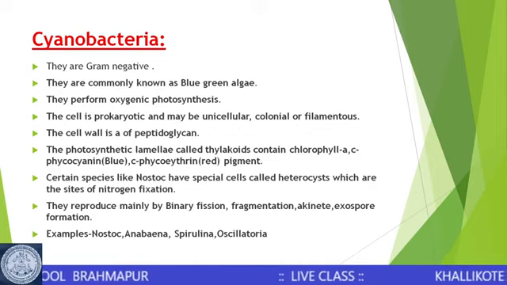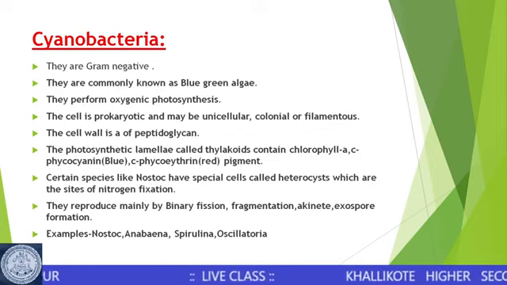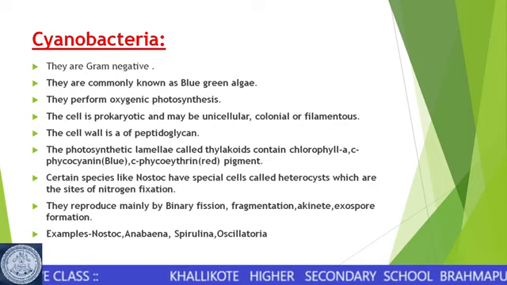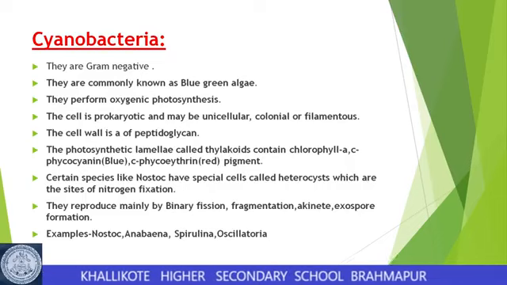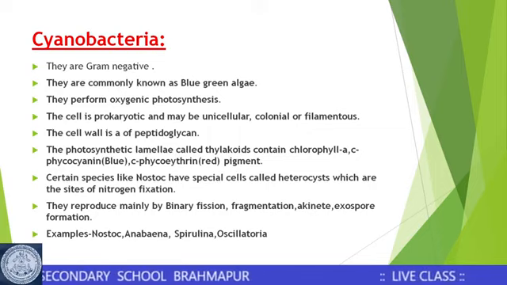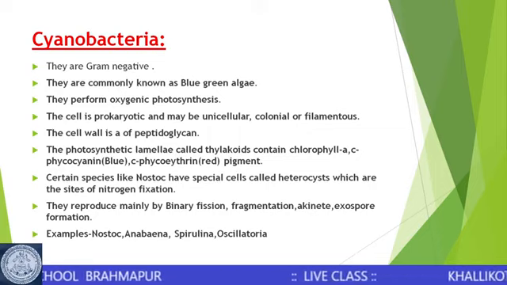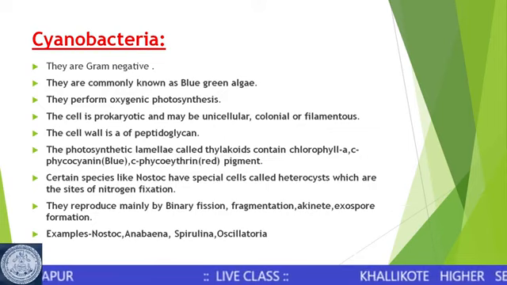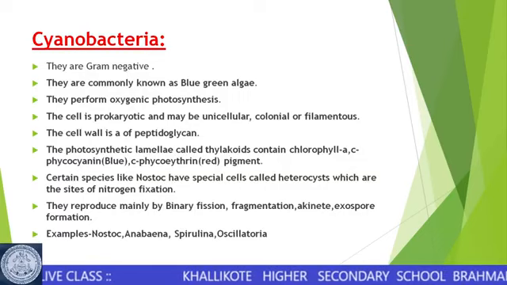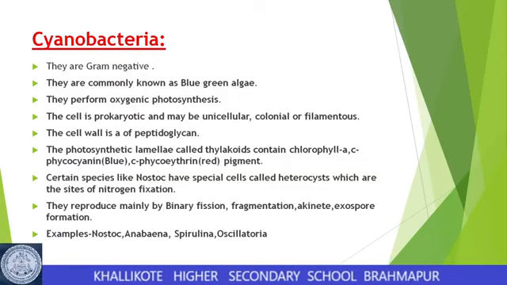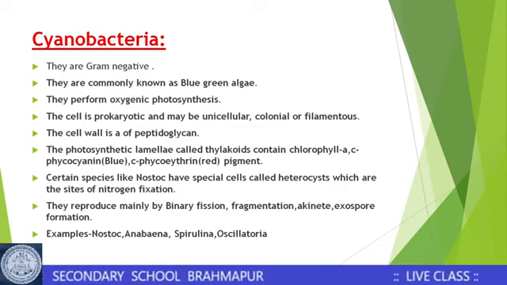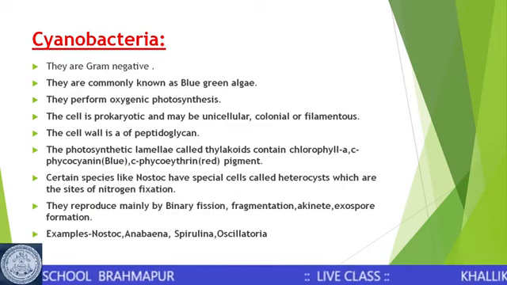There are certain species of cyanobacteria, like Nostoc, which have special cells called heterocysts, large cells in their filament, which are the site of nitrogen fixation. Nitrogen fixation is a process where atmospheric nitrogen is fixed and converted into ammonia due to the presence of the enzyme nitrogenase. Nitrogenase is synthesized by the nif gene. So it is present in the heterocyst cells of some of the bacteria.